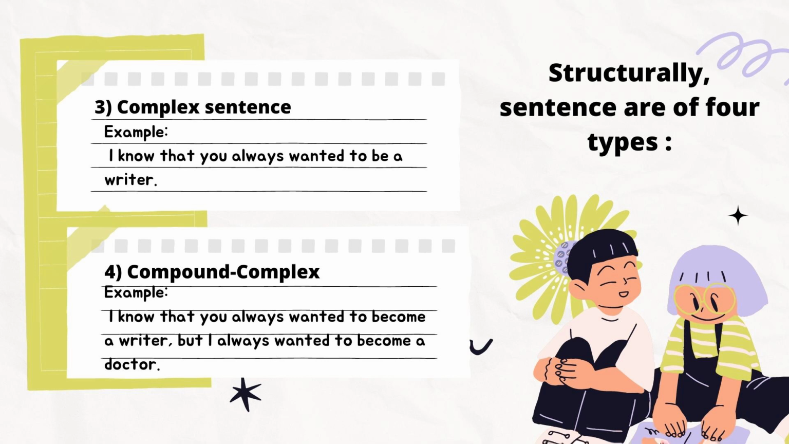Number 4 is compound complex. Compound complex is a mixture of the features of compound and complex sentences in one sentence. For example, I know that you always want to become a writer, but I always want to become a doctor. Here, one independent clause is followed by a complex connector and 2 independent clauses with a compound conjunction between them.